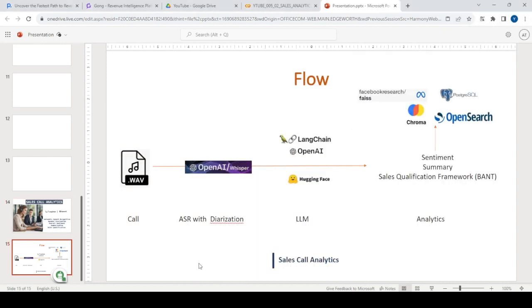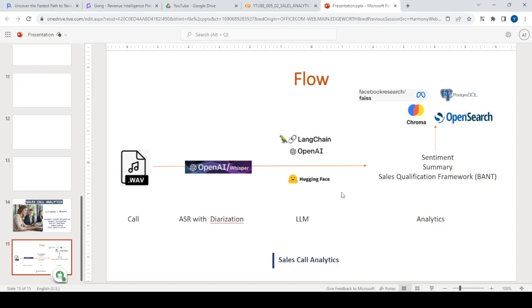So here is the typical flow. We will have some wave files, and using ASR, which is automatic speech recognition, we can convert this wave file into text. We will be using OpenAI's Whisper. We'll also be doing something called diarization, which is nothing but extracting different speakers within that particular wave file. Then we can use any large language model to do some analysis on top of the text that we retrieve.